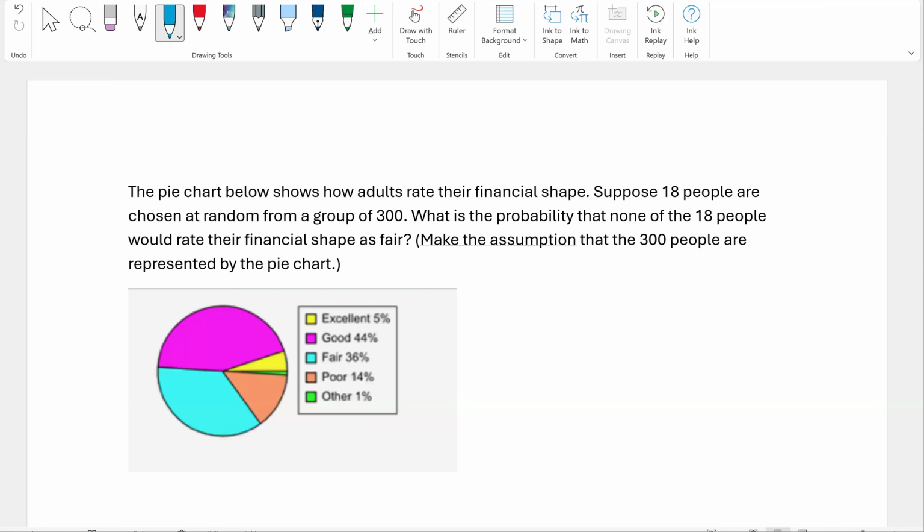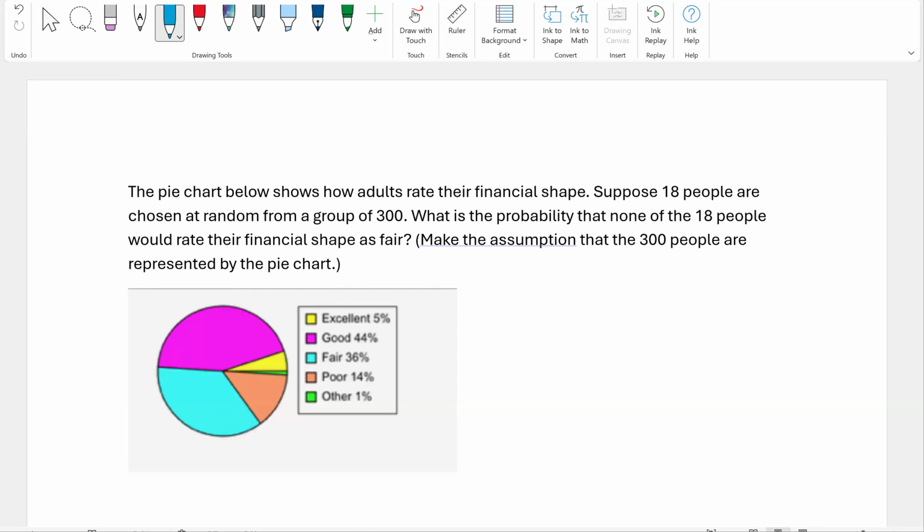All right, on to this problem. The pie chart shows how adults rate their financial shape. Pie chart below. Suppose 18 people are chosen at random from a group of 300. What is the probability that none of the 18 people would rate their financial shape as fair? Make the assumption that the 300 people are represented by the pie chart.